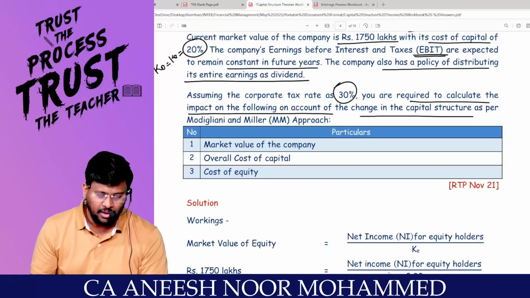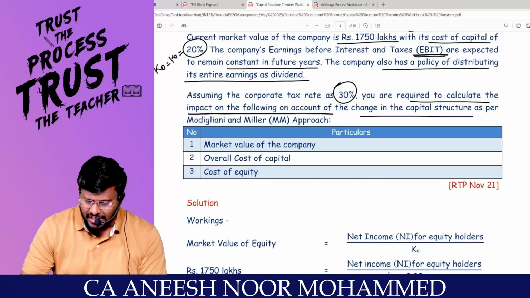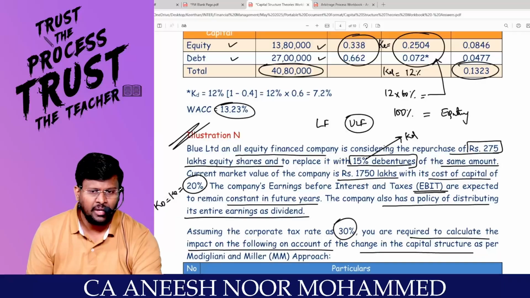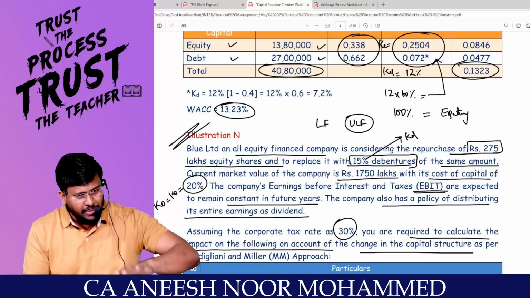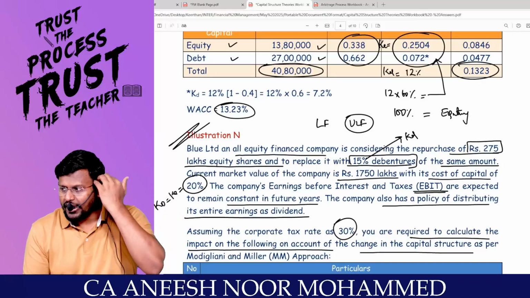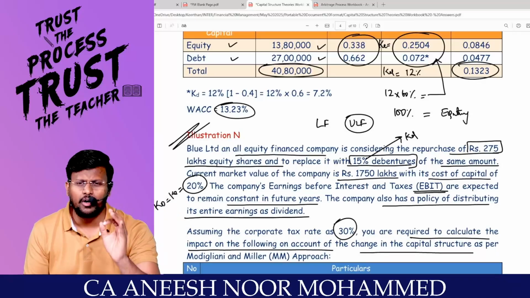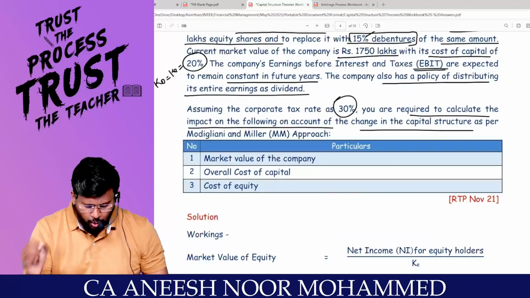Basically, what MM is saying is that the company is now an all equity company. It does not have debt at all, but please inject a debt of 275 lakhs into the capital structure. Since tax is there, this company was an unlevered firm before, so the value will be X. But since tax is there, if you inject debt into the capital structure, the value of the levered firm will be more than the value of the unlevered firm. So I am going to analyze this question.